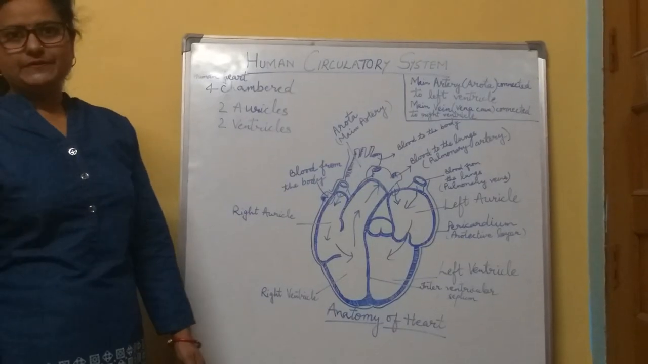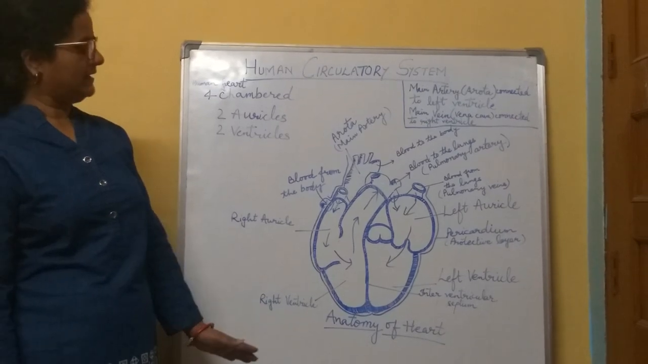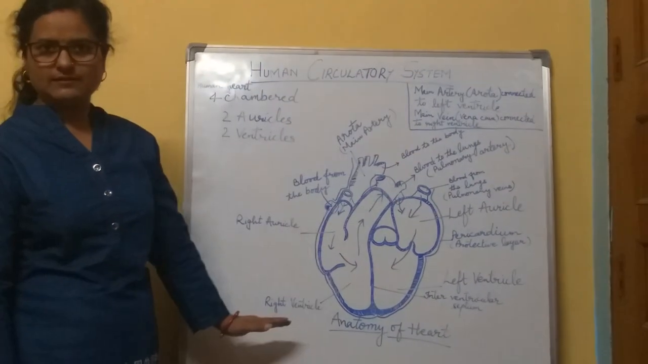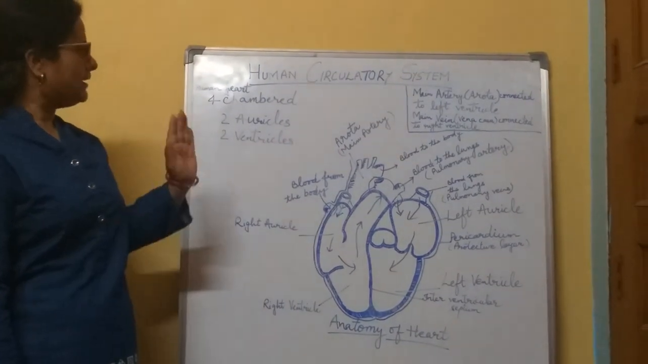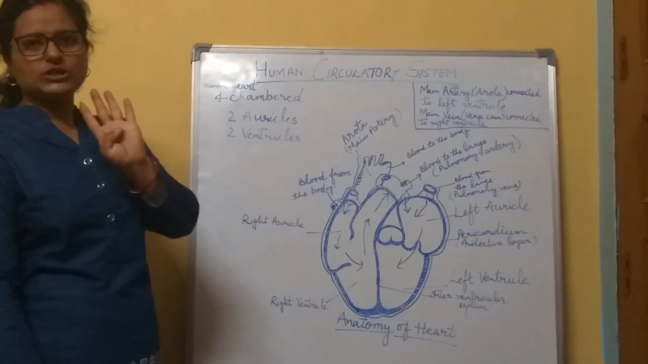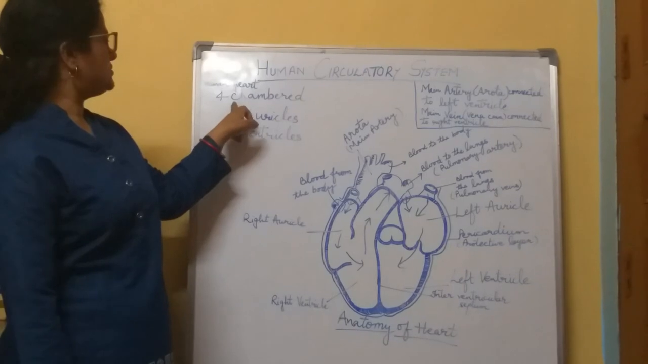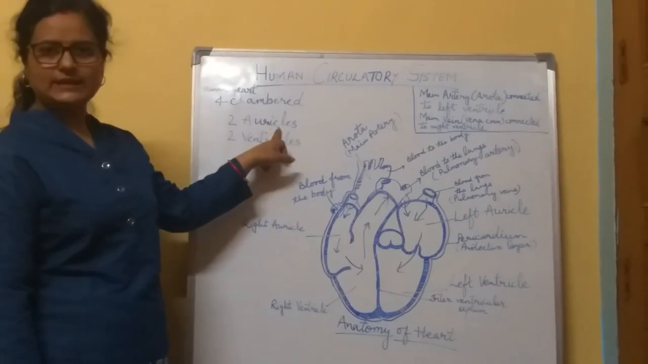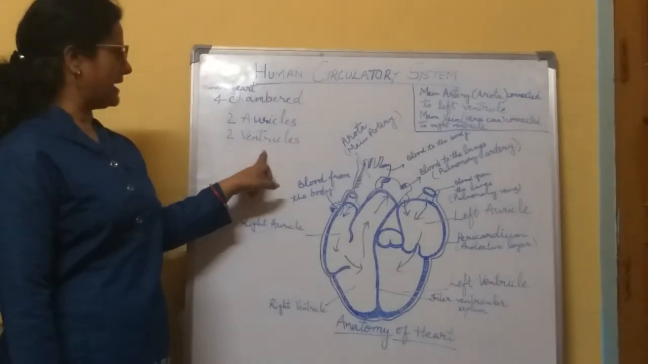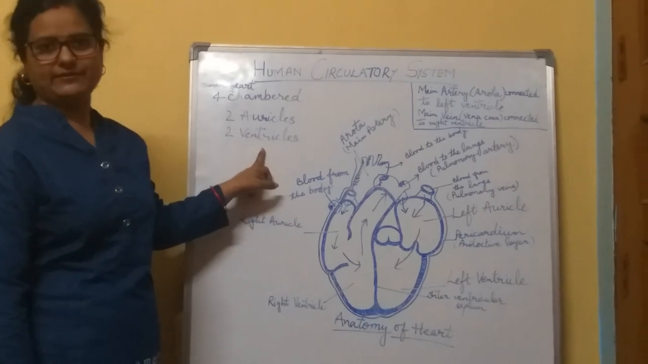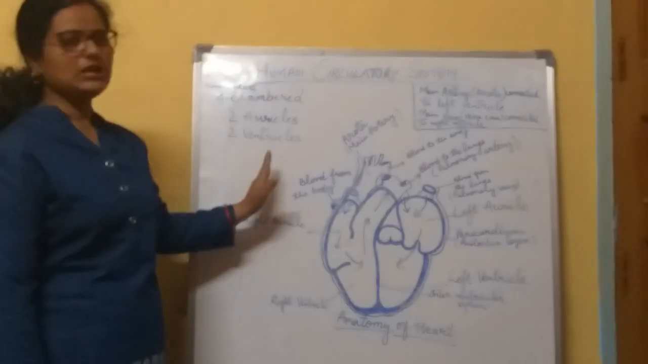Now first of all we will read about the structure of the heart. The human heart is four-chambered. The upper two chambers are called the auricles, and the lower two chambers are called the ventricles. Means auricles and ventricles.